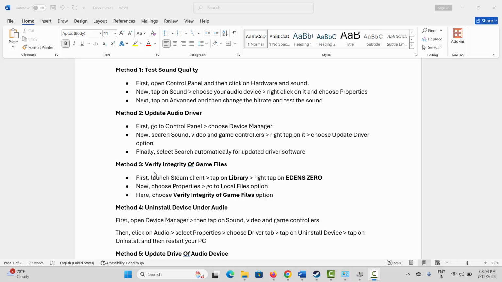First method is to test sound quality. For that you need to open control panel and click on hardware and sound. Now tap on sound, choose your audio device and then choose properties. Tap on advanced and then change the bitrate.